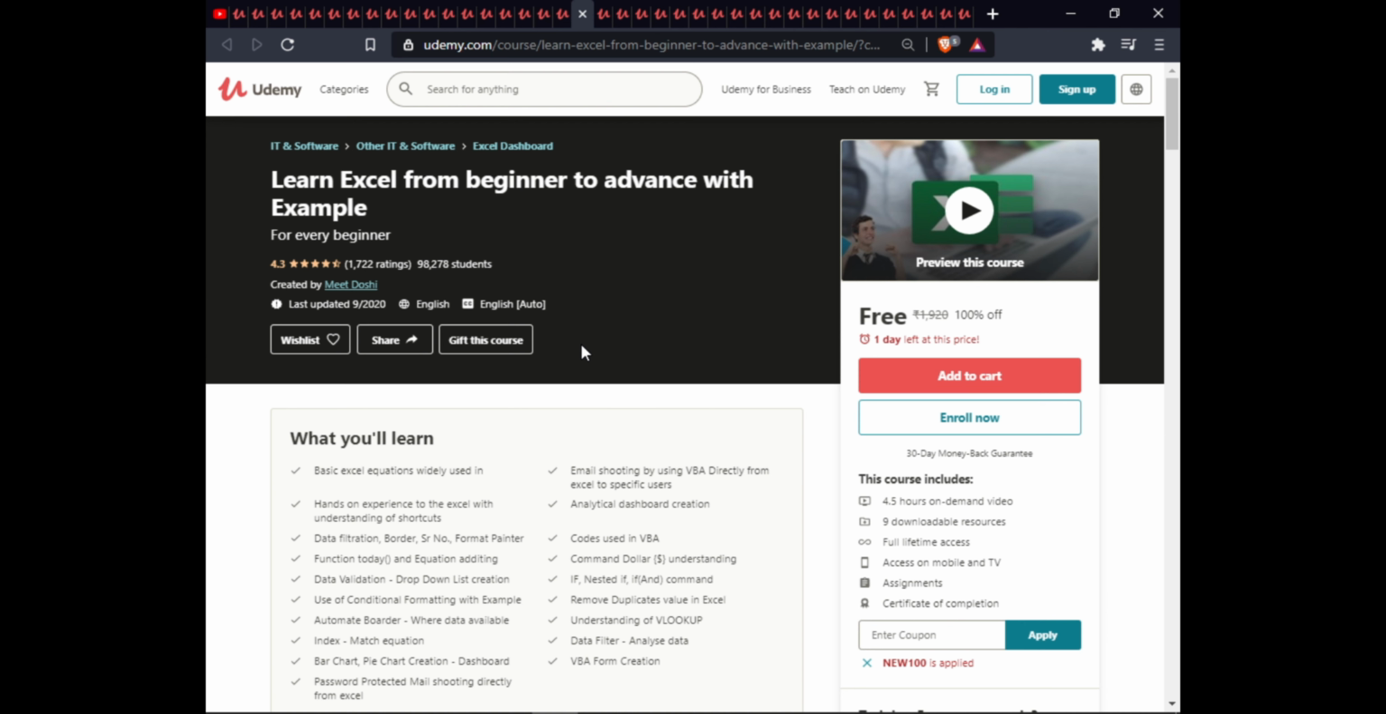nested if command, use of conditional formatting with examples, removing duplicate values in Excel, automated border where data is available, understanding of VLOOKUP, index match, equation, data filter, data analysis, bar chart, pie chart creation, dashboard, VBA form creator, password, program shooting directly from Excel. This course is 4.5 hours on-demand video, 9 downloadable resources, full lifetime access, extra warranty, and assignment and certification of completion.